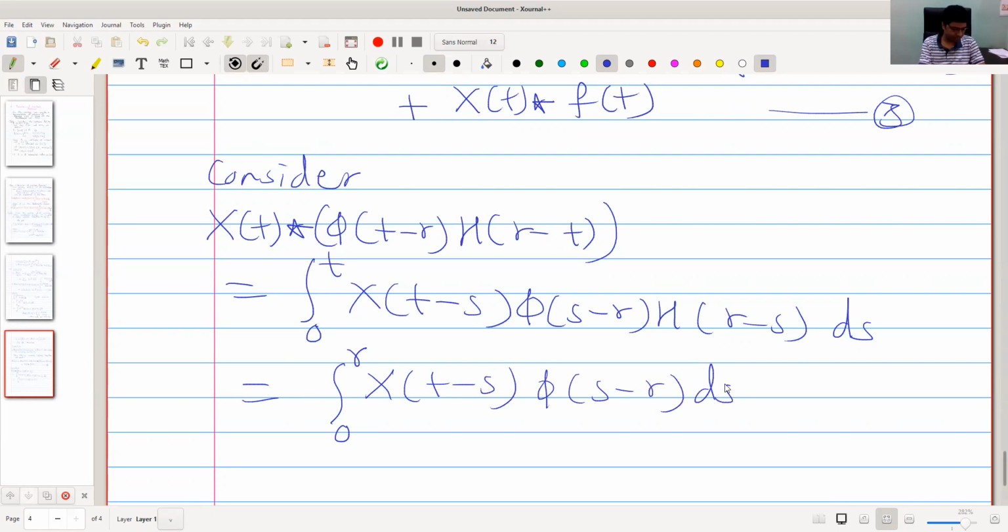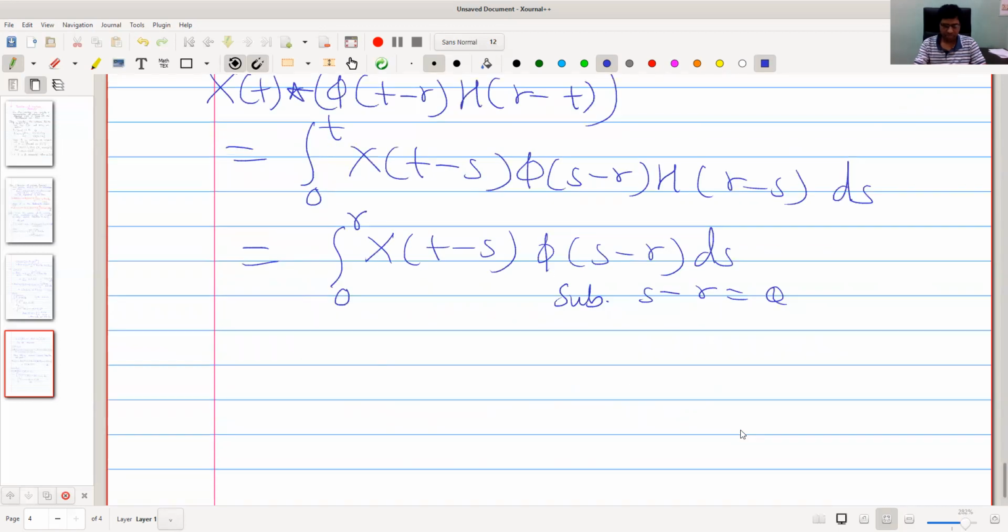Now we use the substitution s minus r equal to theta, so that ds is the same as d theta. What are the limits? When s equals 0, theta is minus r, and when s equals r, theta is 0.